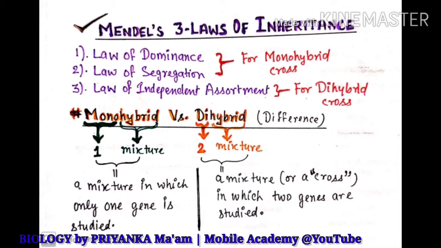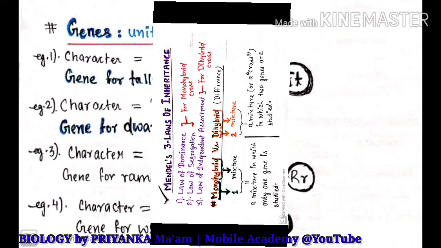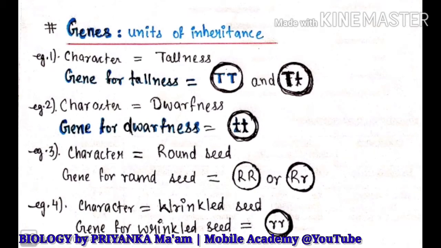Di means two, so two represents two genes. In dihybrid cross, two genes are studied simultaneously, at the same time. In the same way, there is trihybrid cross also, but for this chapter you have to know monohybrid and dihybrid crosses only.